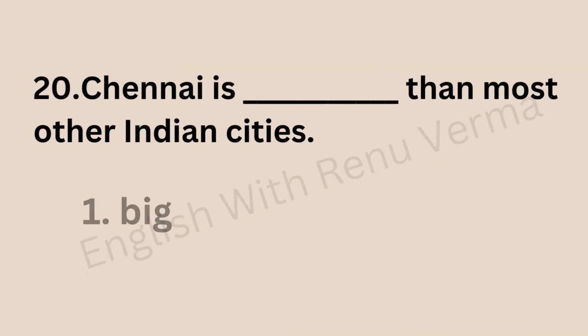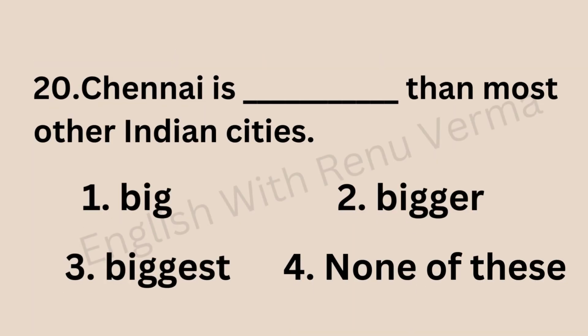Now the next or the last question of today's class is, Chennai is the dash than most other Indian cities. Big, bigger, biggest. So here we are just making a comparison, but in a different way. It is not clearly visible whether it is between two or more than two, because than is there, but it is also written than other Indian cities.